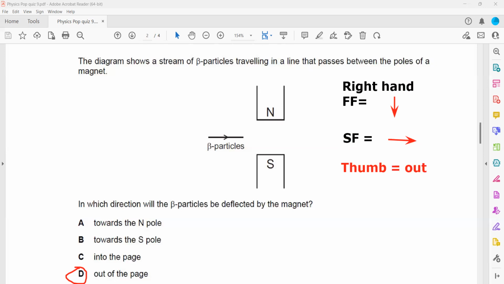Your index finger is pointing downward, and your second finger is pointing towards the right-hand side. Your thumb represents the direction of the force, or the direction of the deflection.